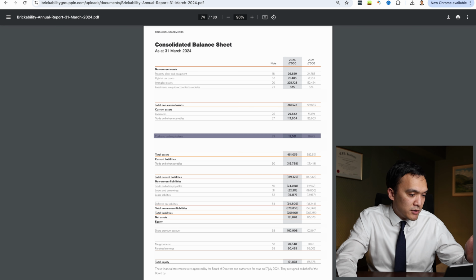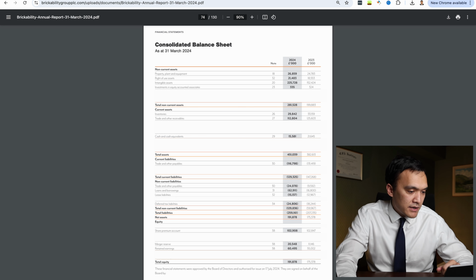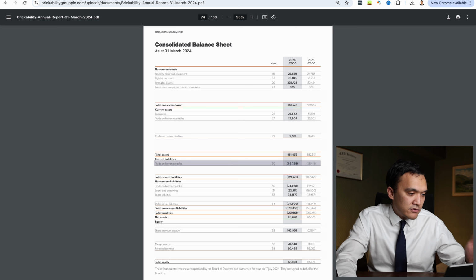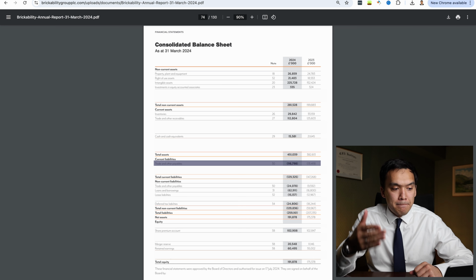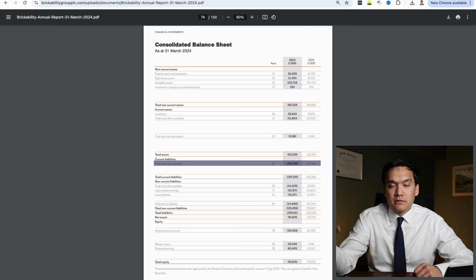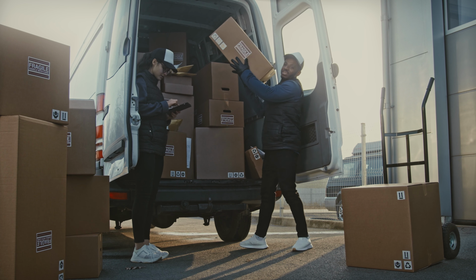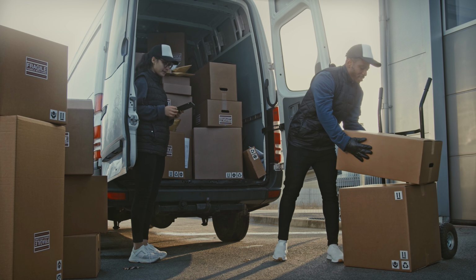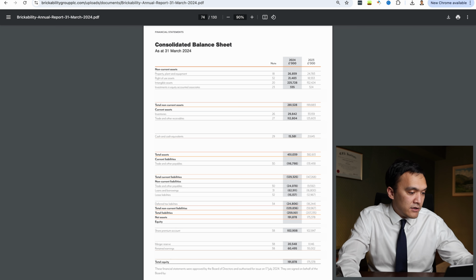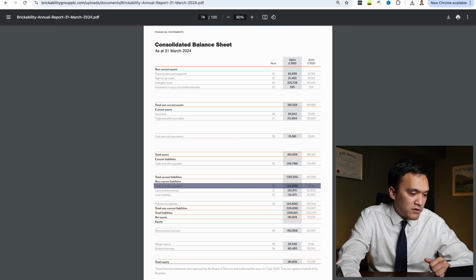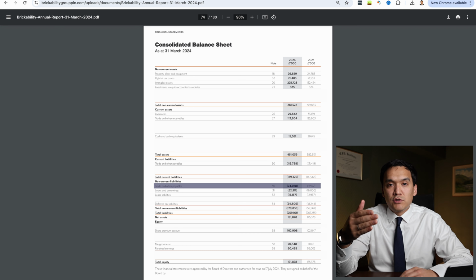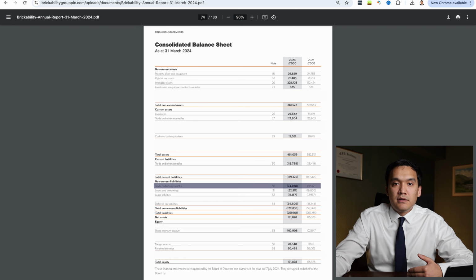And then we move on to current liabilities. The biggest item here is trade payables of 117 million pounds. These are payables to our suppliers. So we purchase bricks and other building materials from our suppliers, and we promise to repay them at a later date. And then in non-current liabilities, we again have trade payables of 24 million, and these are payables which we do not expect to repay in the next 12 months.